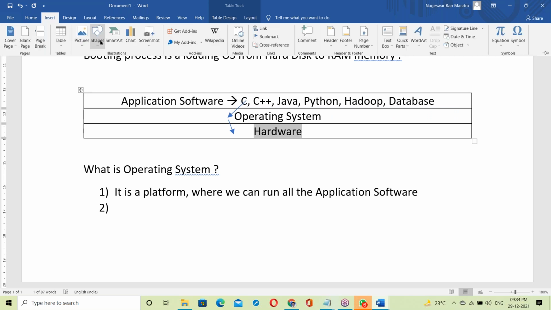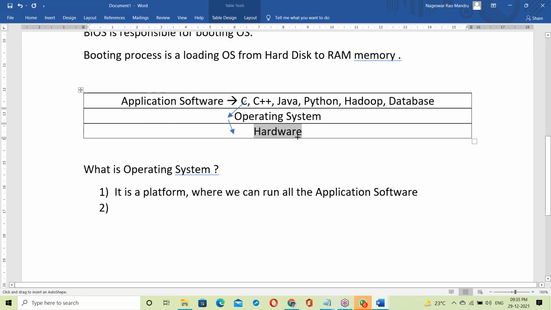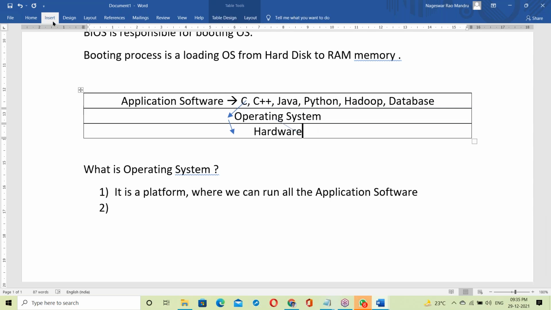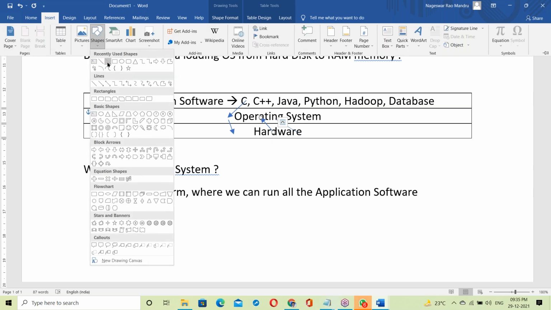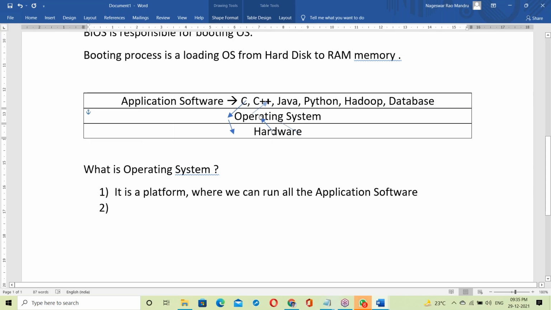Suppose reading data from the keyboard. First the keyboard data goes to the OS, and then from the OS to those programs, maybe a C program or Java program.